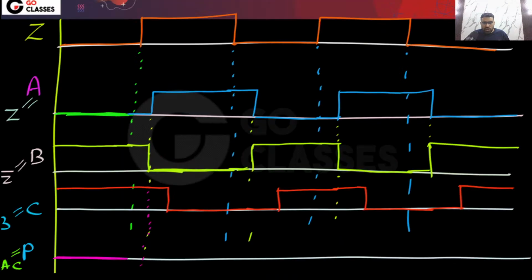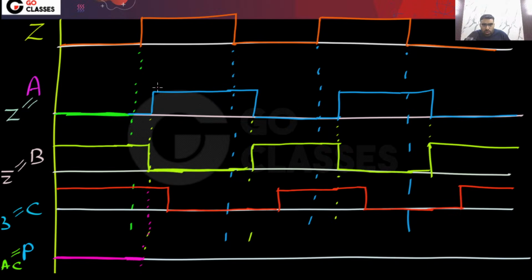Actually, you can easily notice it here. Let me draw the complete waveform. You can see the output P should remain 0, right? So far there is no problem.